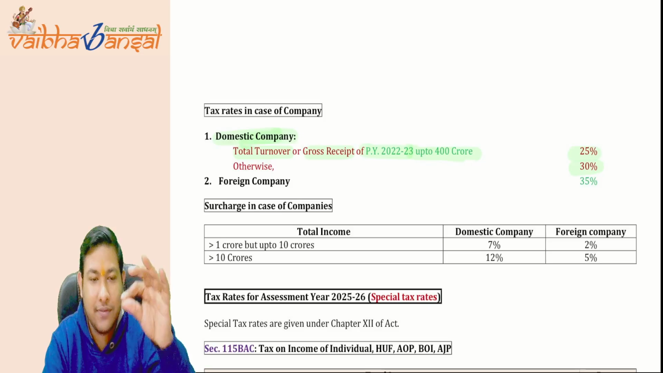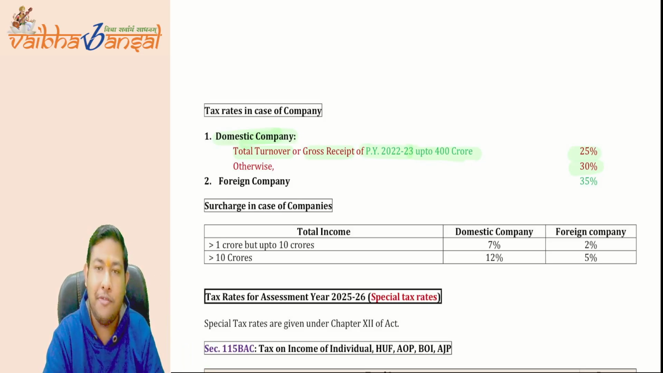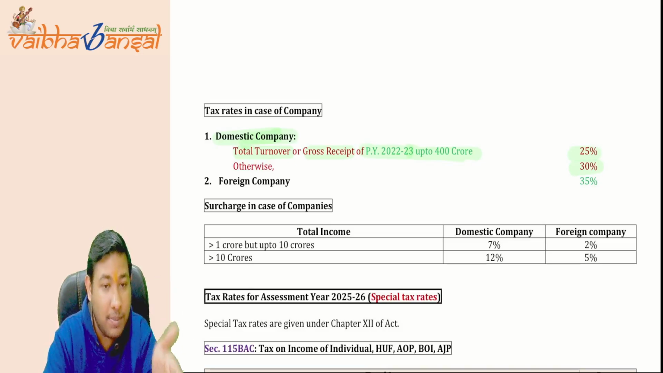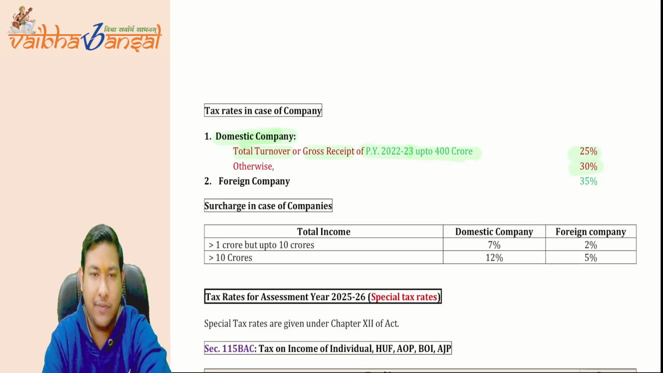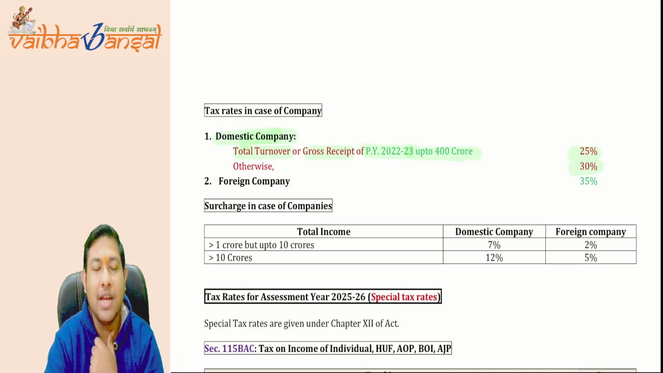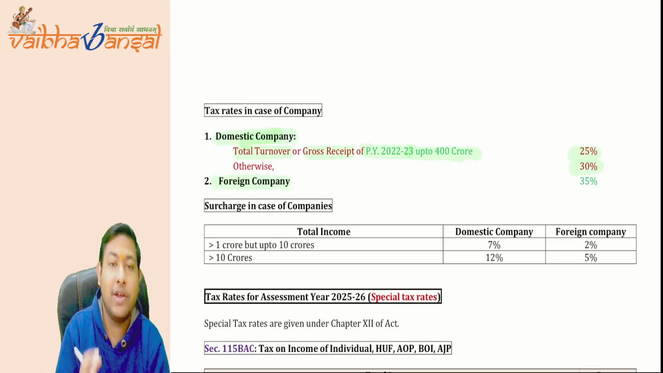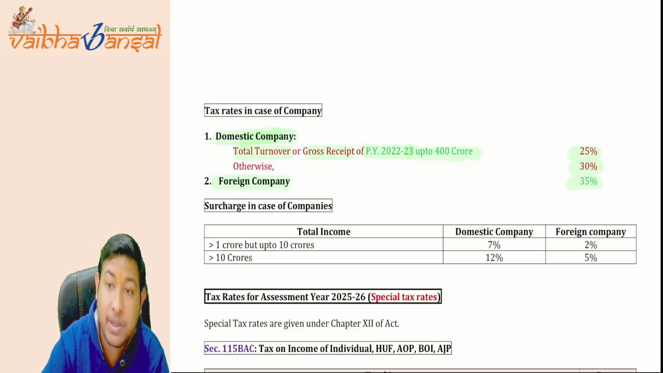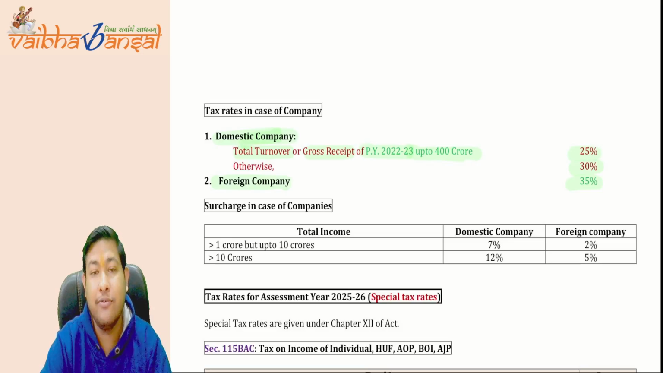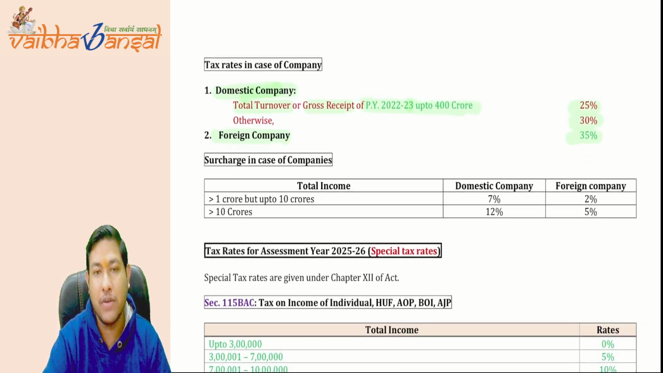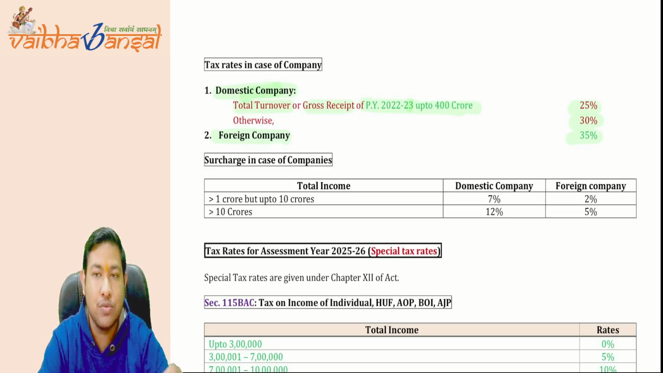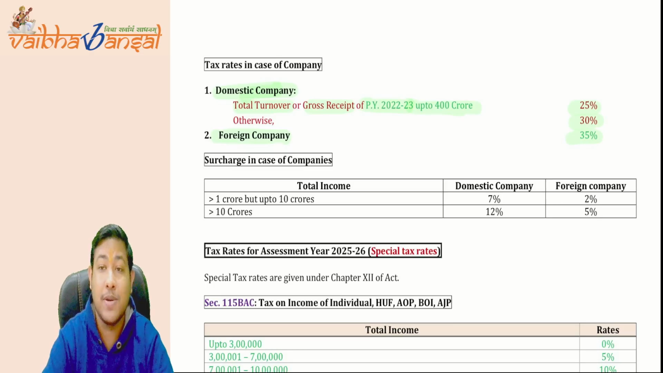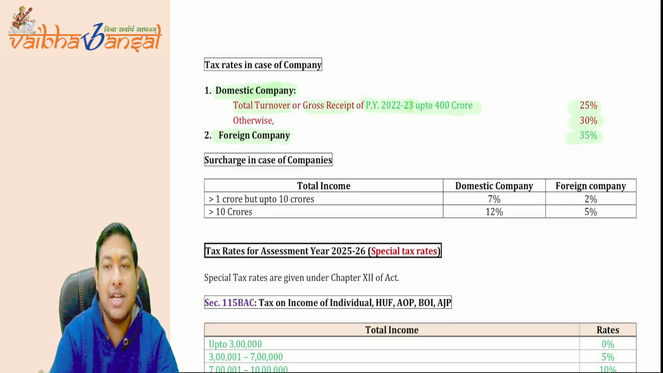So here as well the government gives you the relaxation: if your total turnover is up to 400 crore, then your tax rate will be only 25%. But in other cases your tax rate will be 30%. And for a foreign company, if you are not established or incorporated in India, then your tax rate is going to be 35%. This is the amendment for your May 25 and November 25 attempts, that the foreign company tax rate changed to 35% instead of 40%. Earlier it was 40%, now it is reduced to 35%. I hope it is clear.